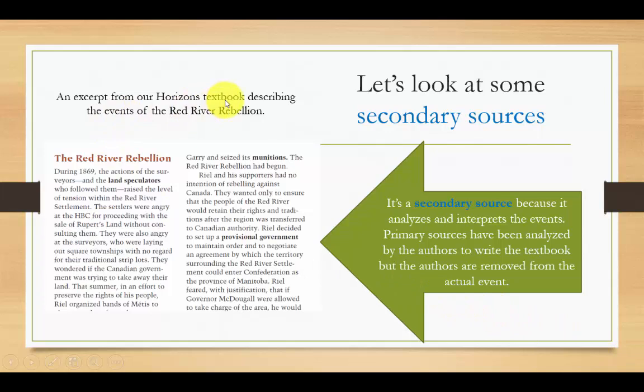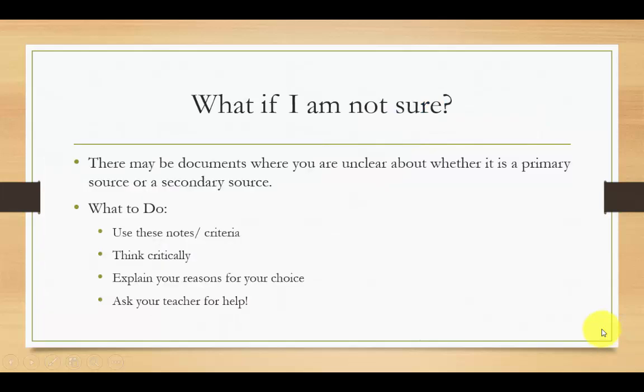Our Horizon textbook, as we discussed, is a secondary source. Here's an excerpt from a Horizon textbook about the Red River Rebellion. It is a secondary source because it analyzes and interprets the events. It talks about primary sources, and the authors have collected primary sources in order to write the textbook. But the authors themselves are removed from the actual event. They were not there during the Red River Rebellion. It's a second-hand account.